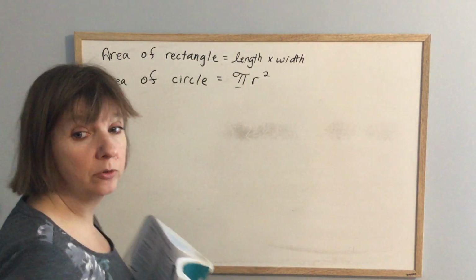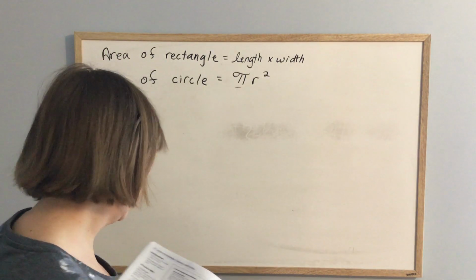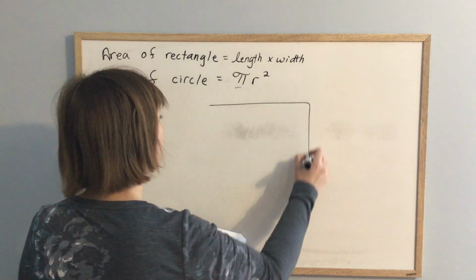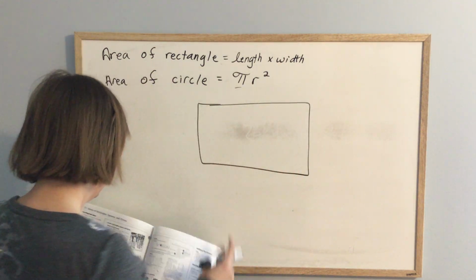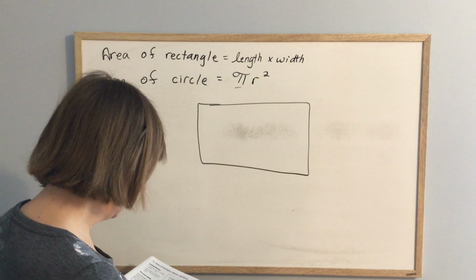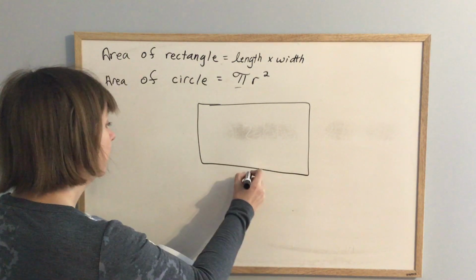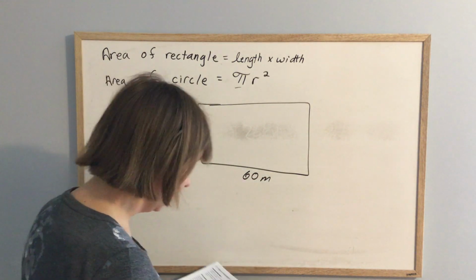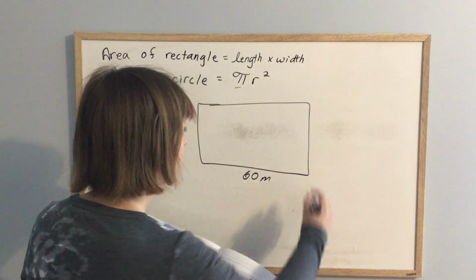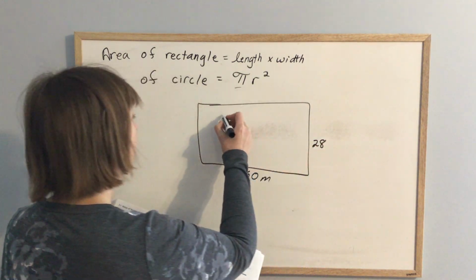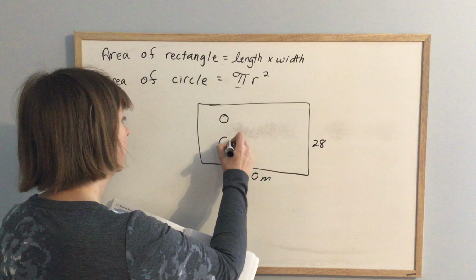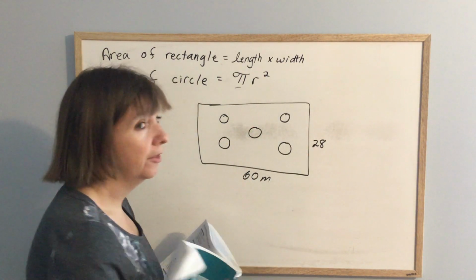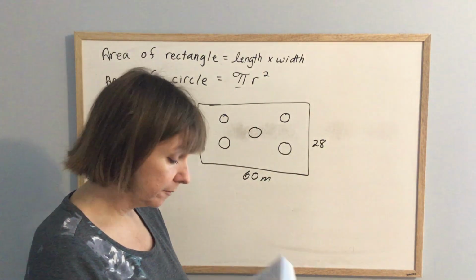All right, example 2, and I'm done the lesson for today. That's how quick it is. Example 2 says you have a hockey rink. The length is 60 meters. The width is 28. And on this hockey rink, there are 6 circles. Nope, 5 circles. I lied. There are 5 circles. All the circles are the same size.